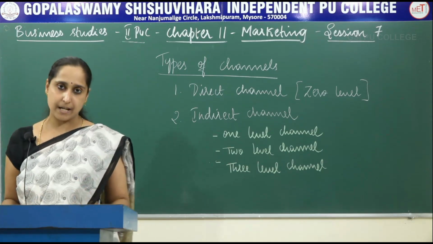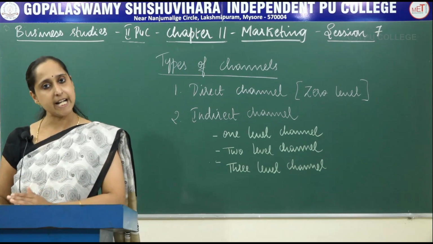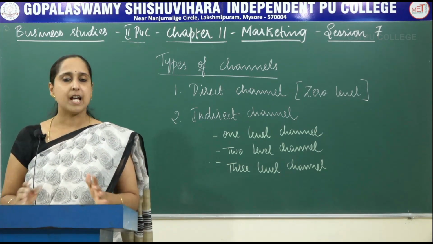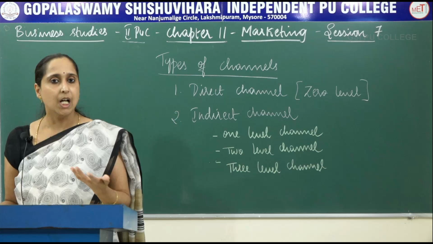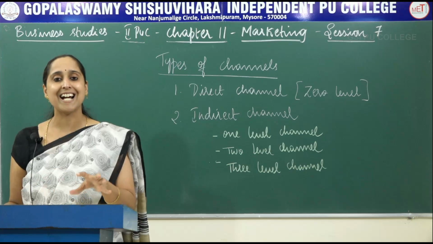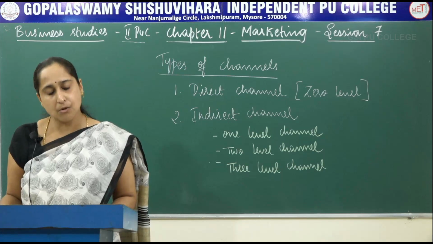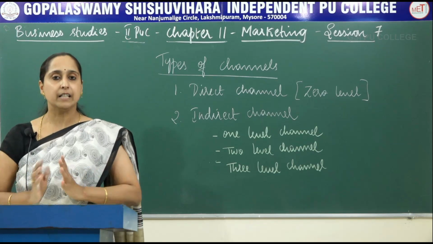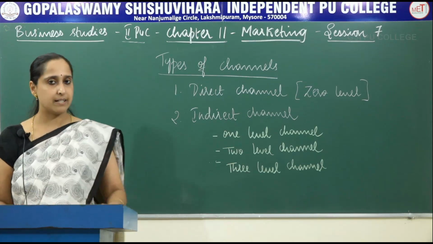Next is two level channel. In two level channel it is like manufacturer, wholesaler, retailer and consumer. Here wholesaler and retailer come in between manufacturer and consumer. See, especially two level channels are used in case of soap, oil, cloth, rice, sugar, pulses, etc. So this wholesaler and retailer function as a link between manufacturer and consumer. This type of channel is used to cover a large area. So when a large area has to be covered, two level channels are used.